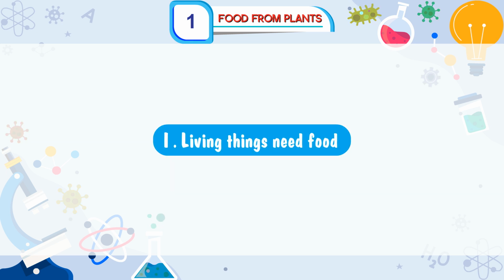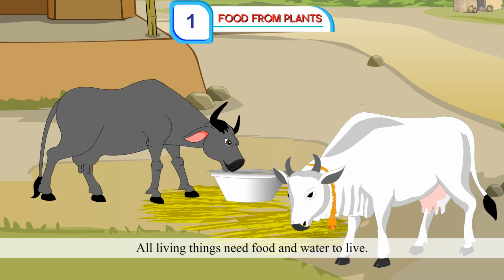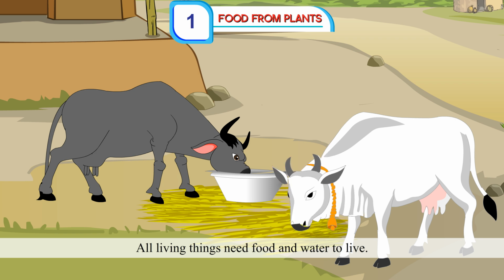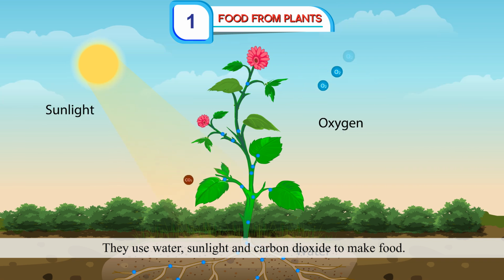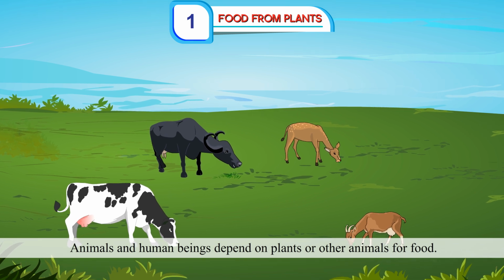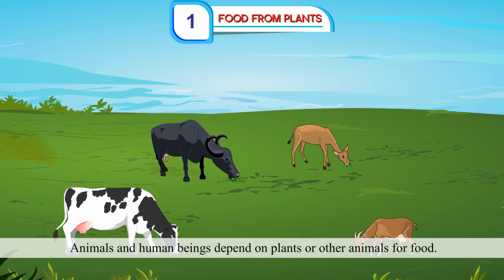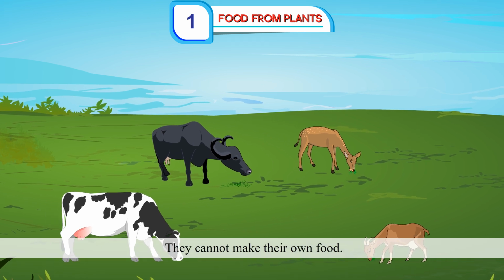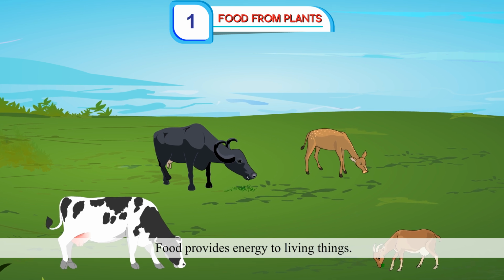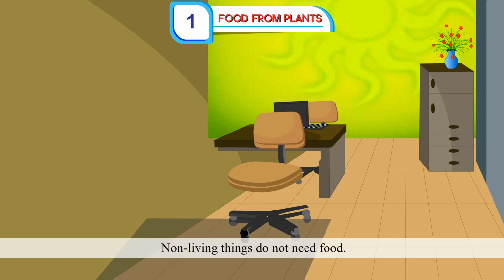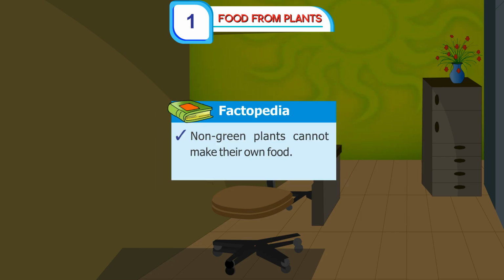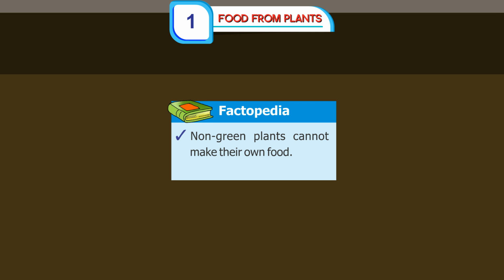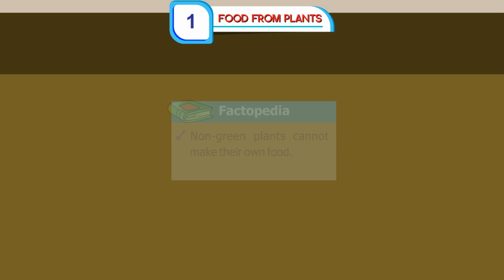Living things need food. All living things need food and water to live. Plants make their own food. They use water, sunlight, and carbon dioxide to make food. Animals and human beings depend on plants or other animals for food. They cannot make their own food. Food provides energy to living things. Non-living things do not need food. Factopedia. Non-green plants cannot make their own food.